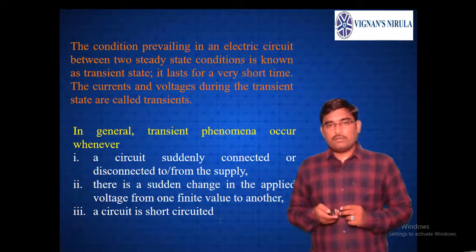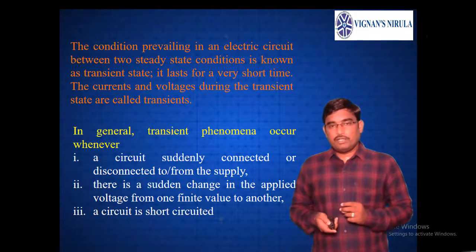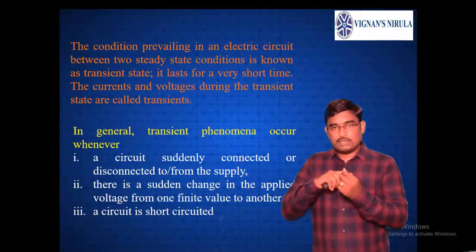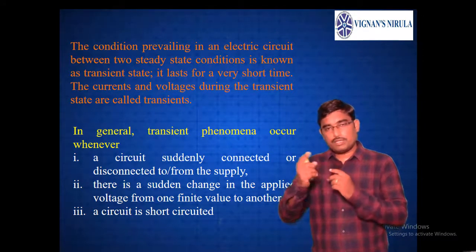Now, the condition prevailing in an electric circuit between two steady state conditions is known as the transient. So the change from one steady state value to a new steady state value is said to be transient.